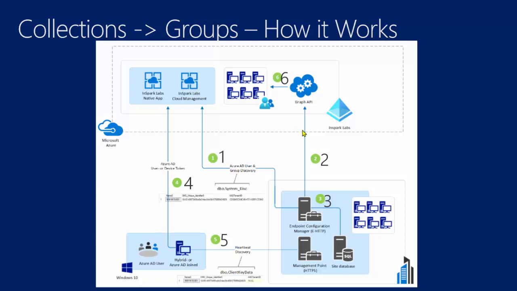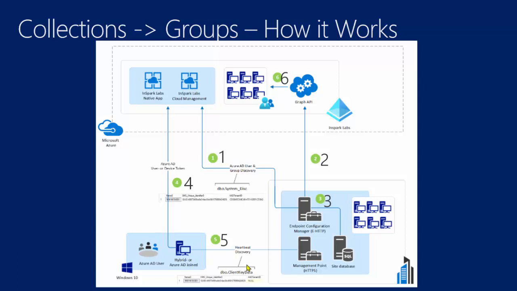Then step number two is we need to run Azure AD user discovery. Make sure that's running and that it's collecting the users out of Azure AD. The way that works is it's going to use the server app token to go get that information. And this is a good place to fill in one thing I didn't say, and that is this group membership replication is valid for devices and users. Device collections and user collections can all be replicated to the equivalent in Azure AD.